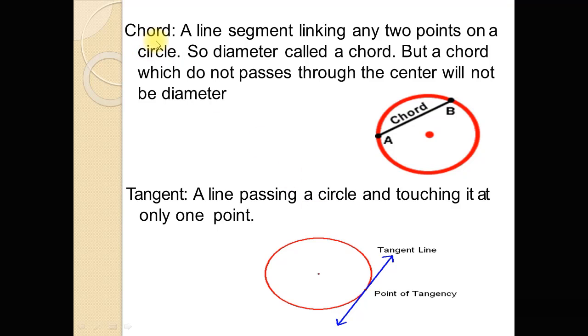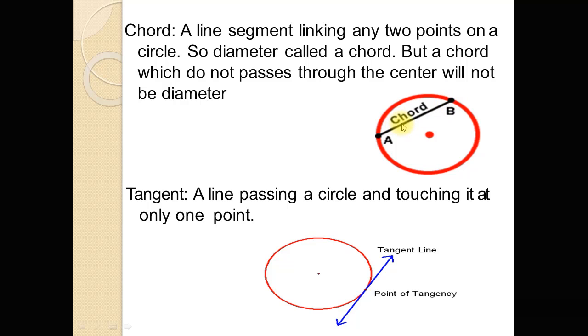Now chord. I have already told you that any line segment which joins 2 points of the circle is called a chord. A line segment linking any 2 points on the circle. So a diameter is called a chord because it joins 2 points of the circle, but a diameter passes through the center, and it is not necessary for any chord to pass through the center.